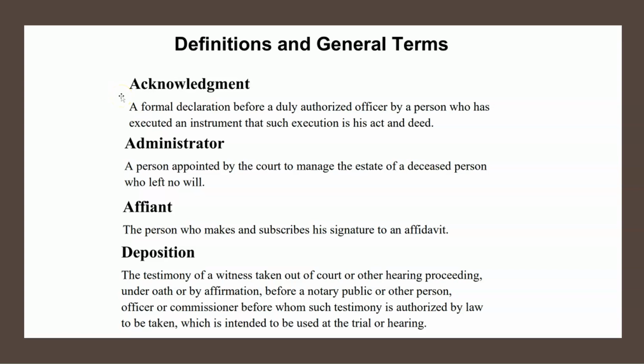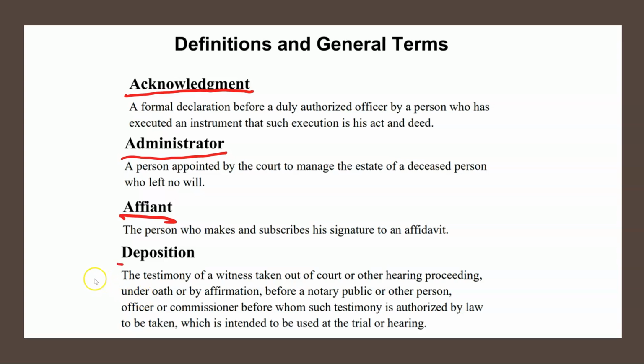The first definition we have is acknowledgement. This is a formal declaration before a duly authorized officer by a person who has executed an instrument that such execution is his act and deed. Next we have administrator. An administrator is a person appointed by the court to manage the estate of a deceased person who left no will. Next we have affiant. An affiant is the person who makes and subscribes his signature to an affidavit.